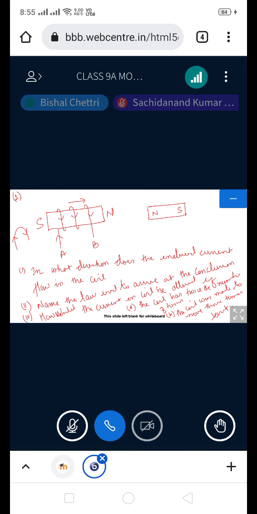Okay. That was question number 16. Can you see question number 17? What is the question? Name and state the principle of a simple AC generator. What is its use? The question is about the two coils. The diagram in figure 10 shows a coil X connected to a sensitive center zero galvanometer G. That is the question.